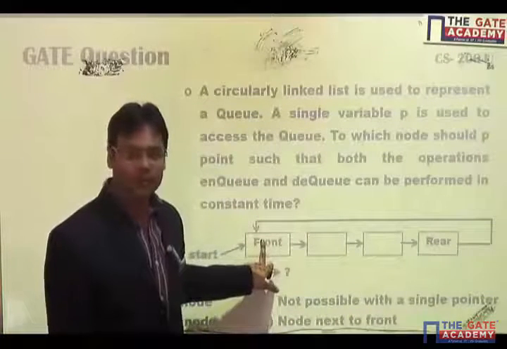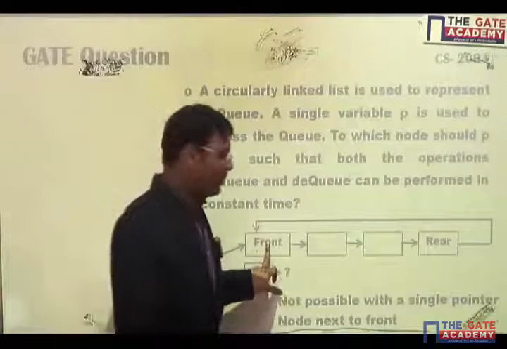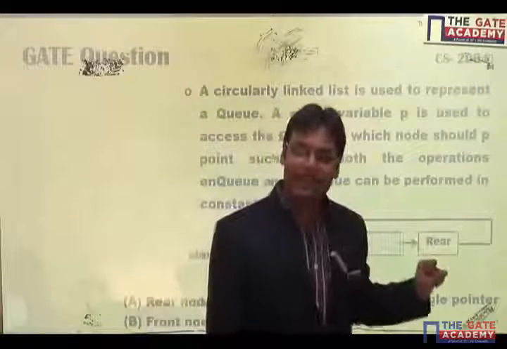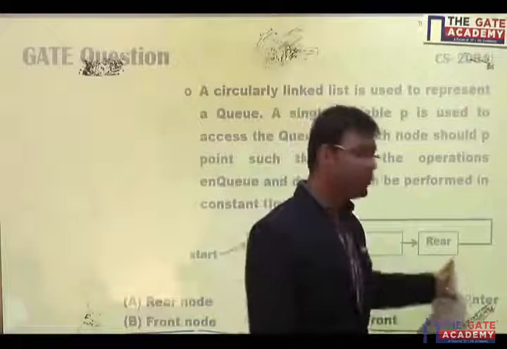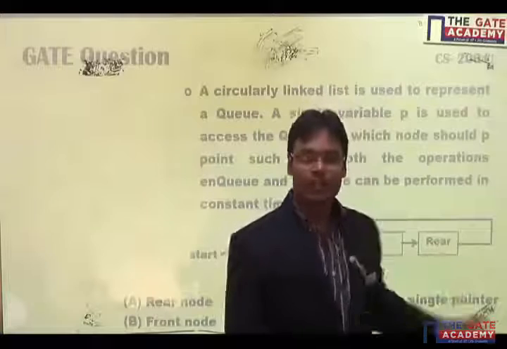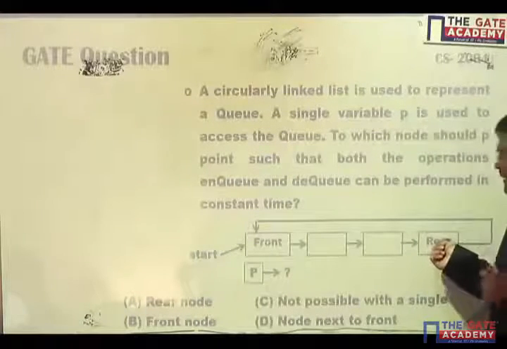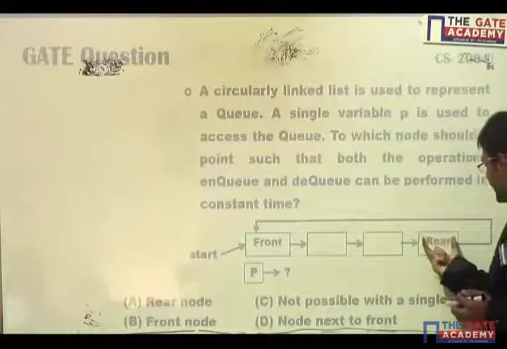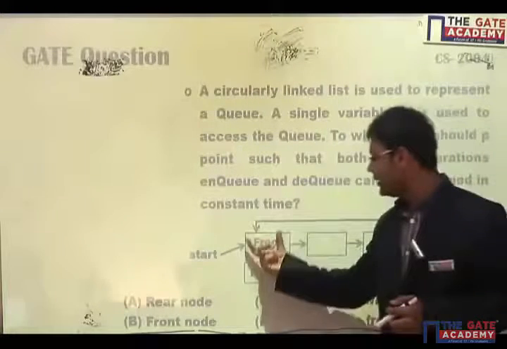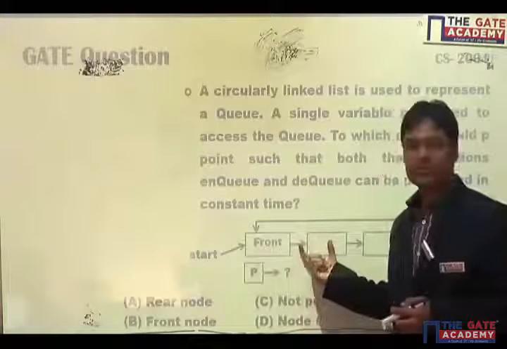We have seen already. So my first guess says that my P should point to rear node. If my P points to rear node, then deletion can be done in constant time easily. Just set rear's next as rear's next.